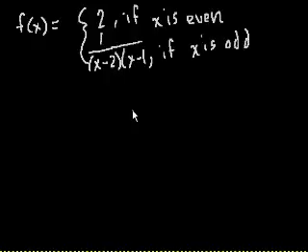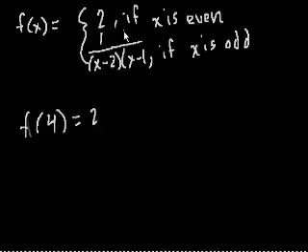So what's the domain here? What is a valid x I can put in here? So immediately we have two clauses. If x is even, we use this clause. So let's say that f of 4, well, that's just equal to 2 because we use this clause here. But this clause applies when x is odd.